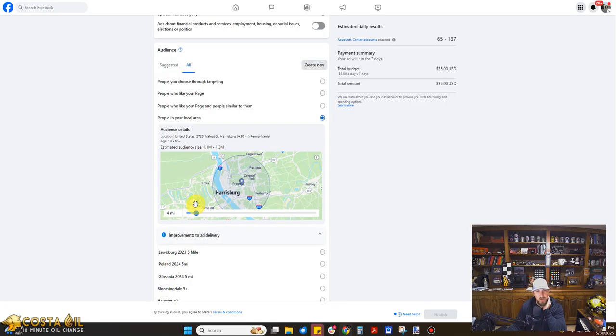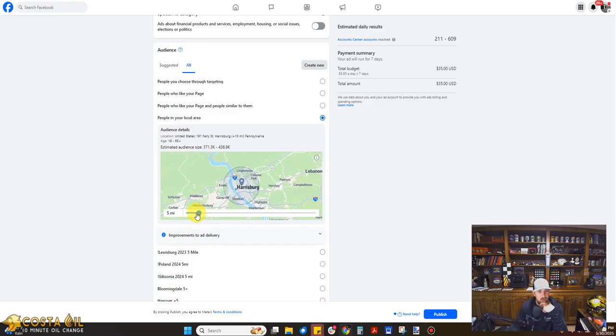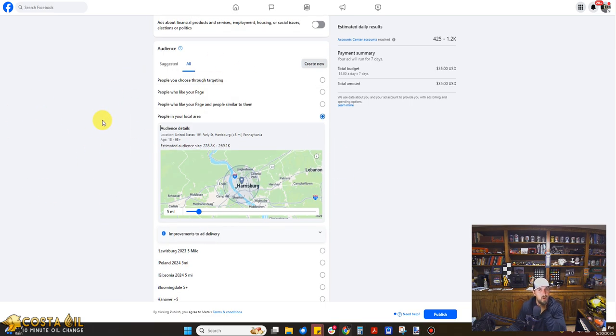Just have to be wary of airports, because anyone who goes through the airport will get your ad, even if they're not in the area. So we have a nice 5 mile radius around Harrisburg. That's a quarter million people, even though Harrisburg itself has a 50,000 population. The metro area is obviously a lot bigger. That works perfectly for us.